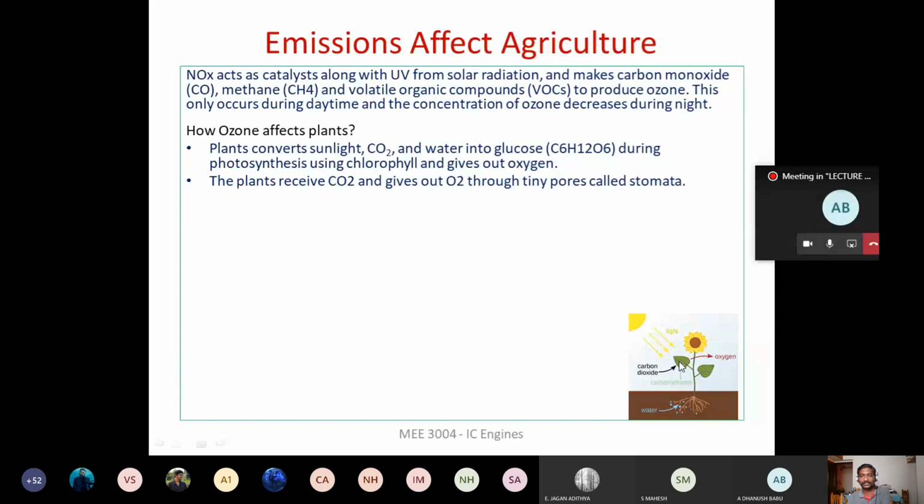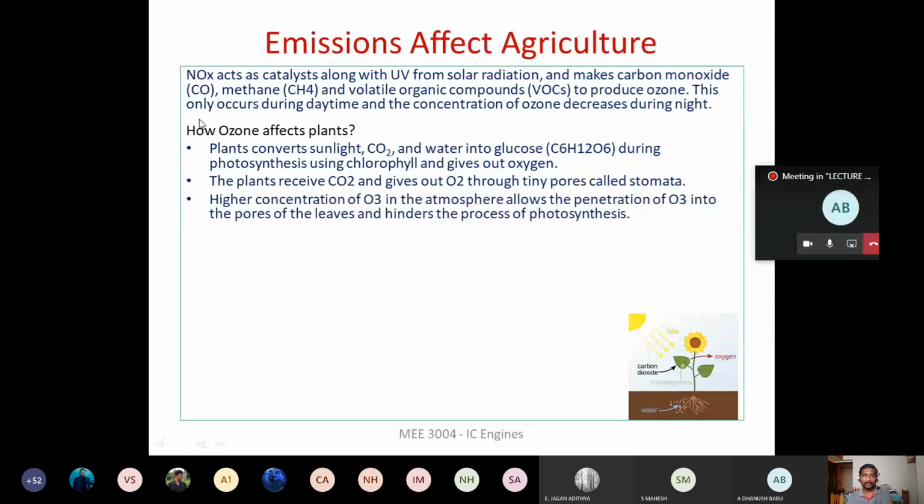Now this ozone will enter these pores, right? And it is going to hinder the absorption of CO2 by the leaves and the emission of oxygen from the leaves. Okay, so that is the problem with ozone if it is at the ground level. So this ozone is going to penetrate into the pores of the leaves, and thereby it is going to be an obstruction for the absorption of CO2 and the emission of oxygen from the agricultural plants. Okay.